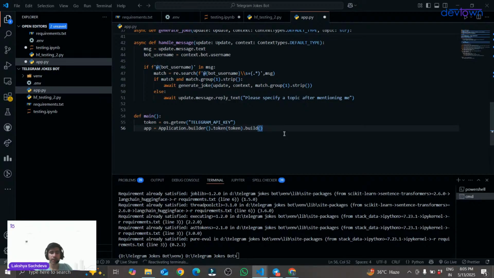This will be building my application, that is my joke bot. This Application.builder().token().build() builds it with my own API key.